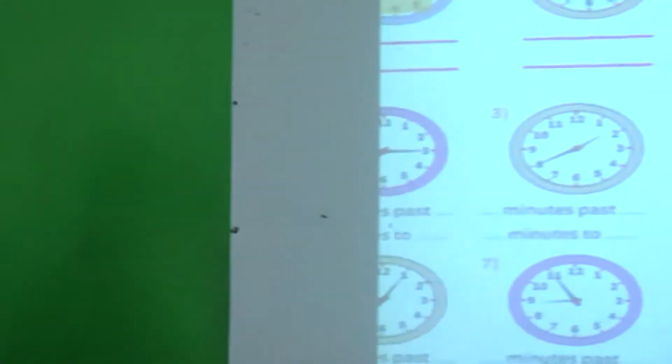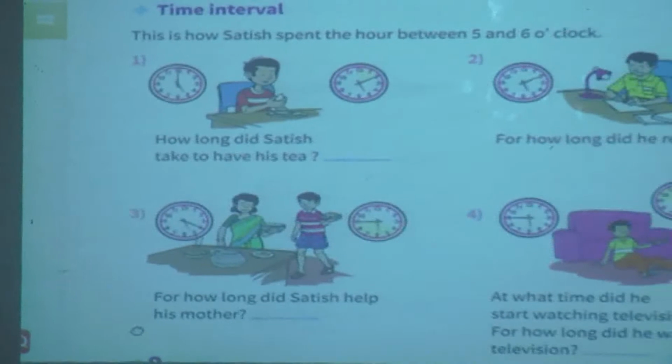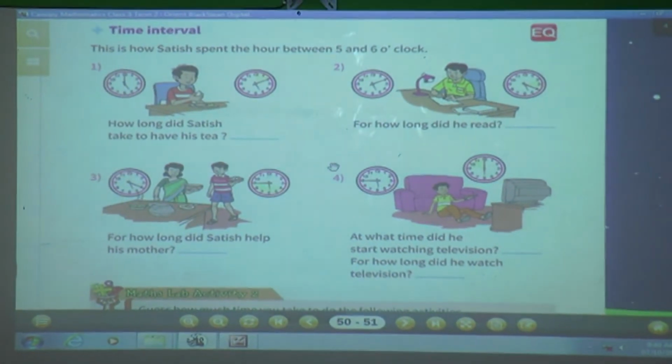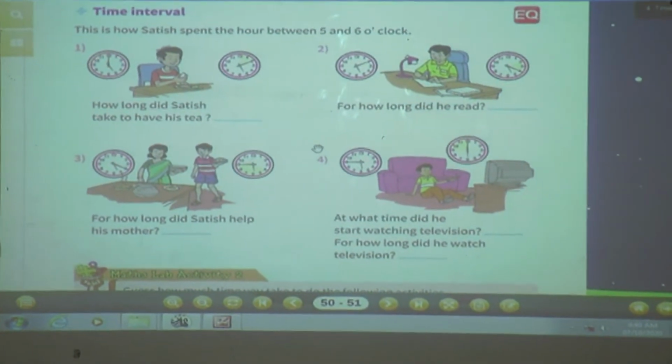Dear students, in our last session we started a new lesson, that is time, and also we saw exercise 4.1. Now today we are going to see the next part, that is time interval. So open your textbook and keep page number 51 in front of you. Look at the board now.